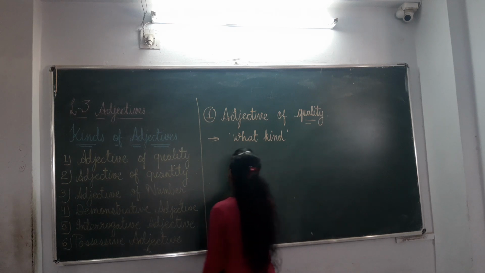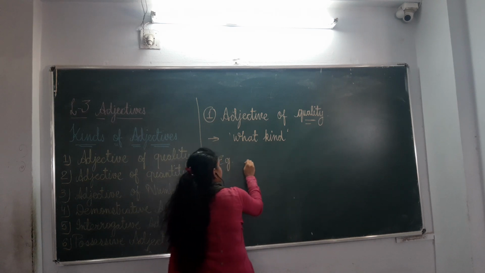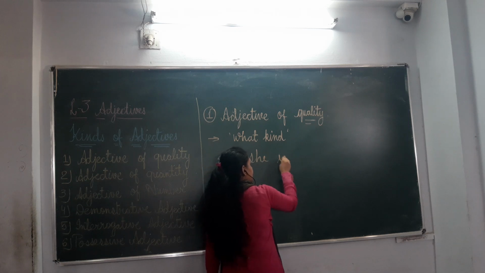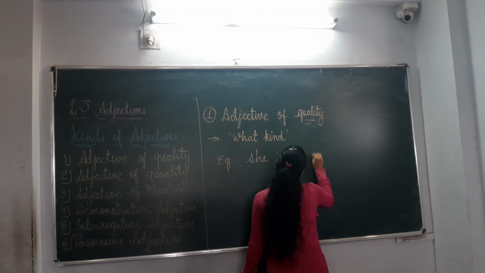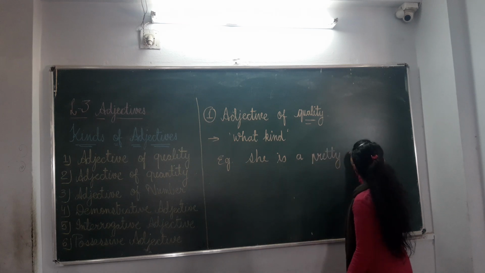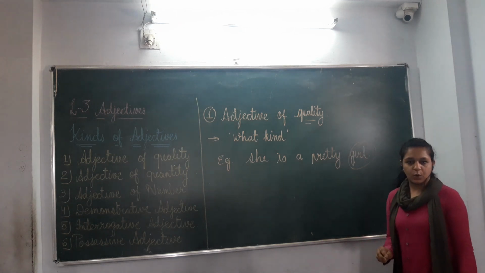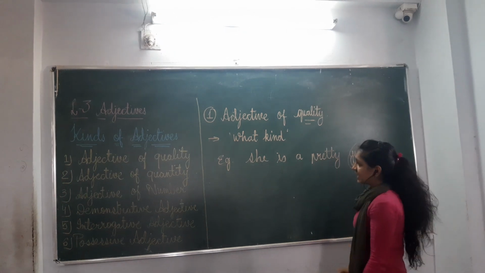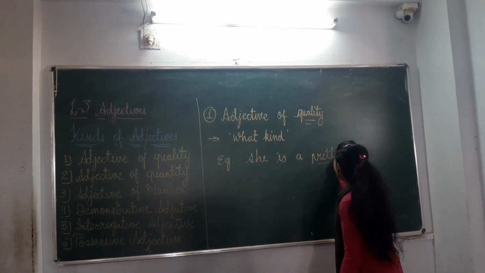Say for example, I am giving you an example. She is a pretty girl. Here we are finding girl as the noun, and what kind of girl is she? She is a pretty girl.